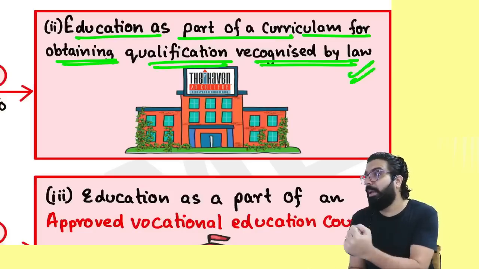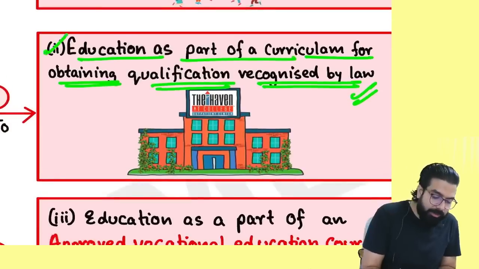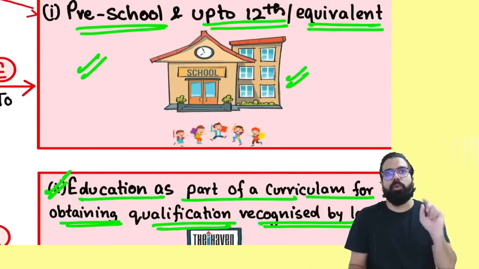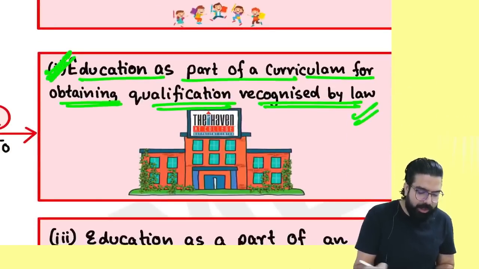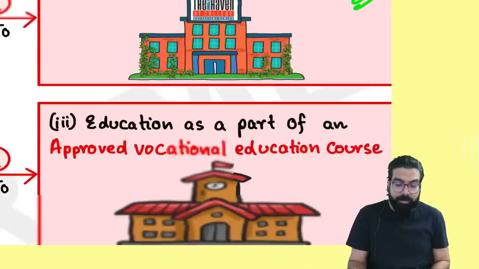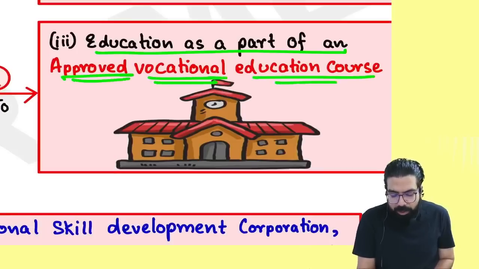They go ahead and give you a degree, and the degree is recognized under law. Always remember one thing, all these are educational institutions. So can you tell me what educational institution means? Up to 12th, or colleges and post-graduation colleges. And the last is when somebody is providing education as a part of an approved vocational education course.